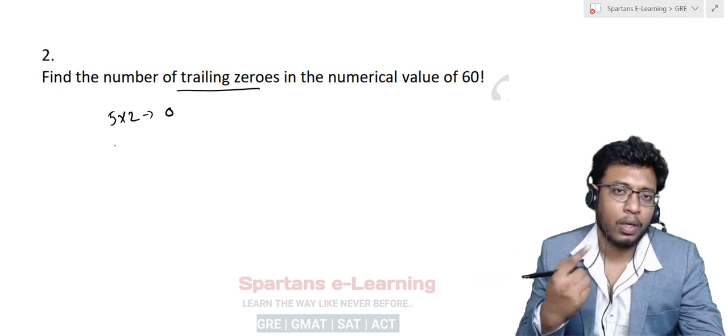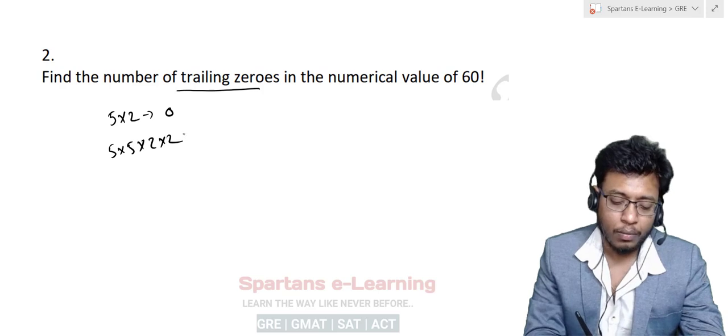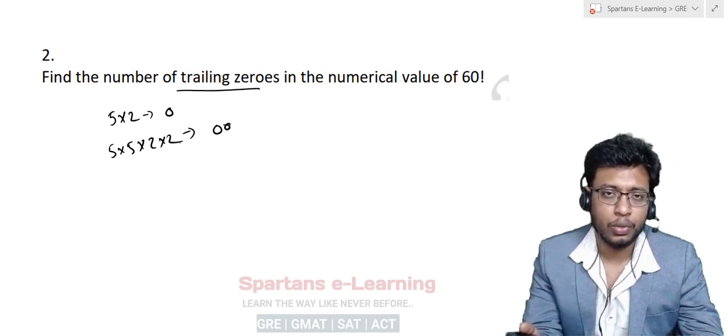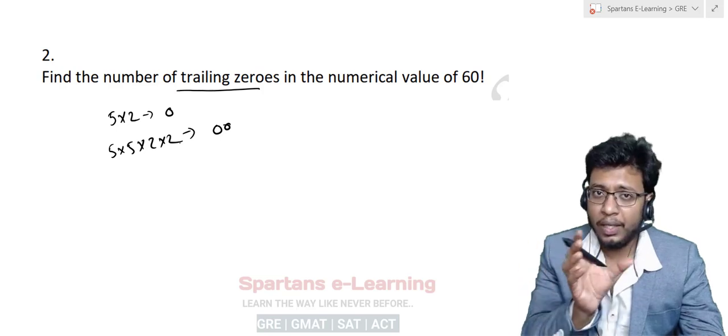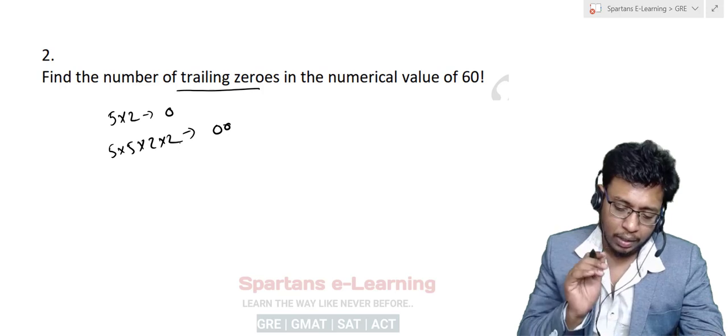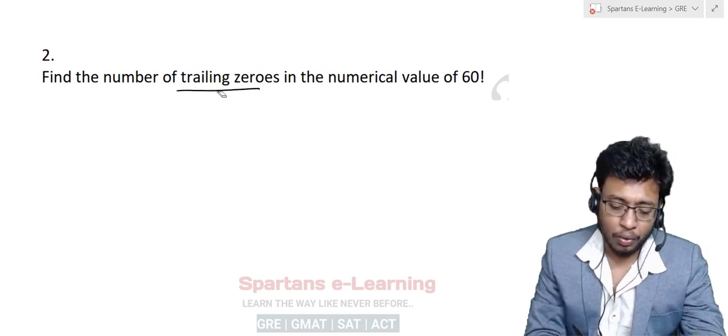Now if you want to get 2 zeros at the end of the number, definitely you should have two 5s and two 2s, right? Only then you will get 2 zeros at the end. If you have three 5s and three 2s, you will get 3 zeros at the end. If you have ninety-nine 5s and ninety-nine 2s, you will get 99 zeros at the end. Understand? That's it.